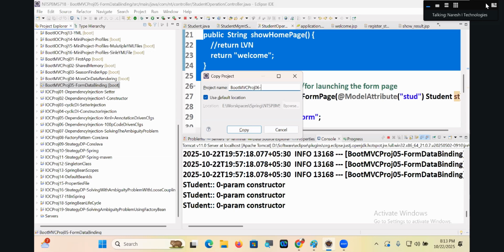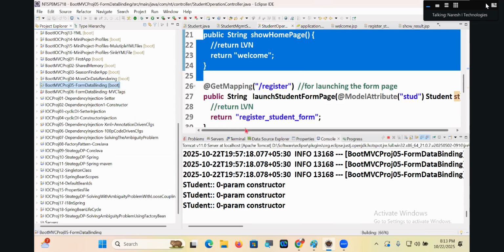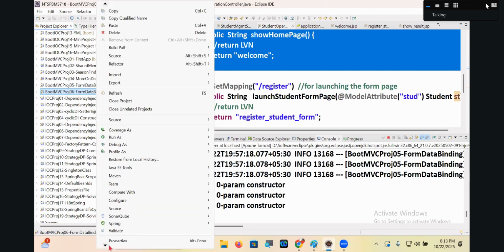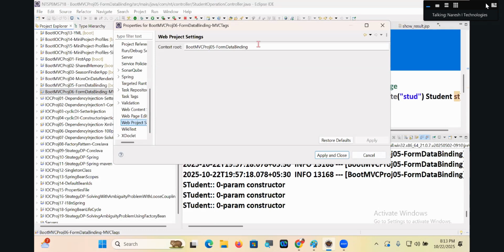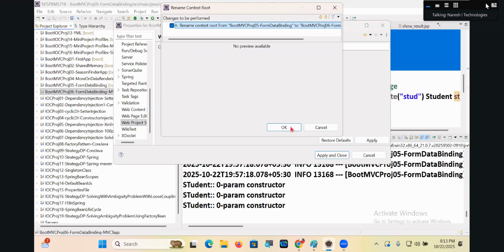One minute. Traditional HTML form data binding. Now MVC tags. Simply, we are taking it as MVC tag. Right click, properties, web project settings. 06, form data binding, MVC tags.